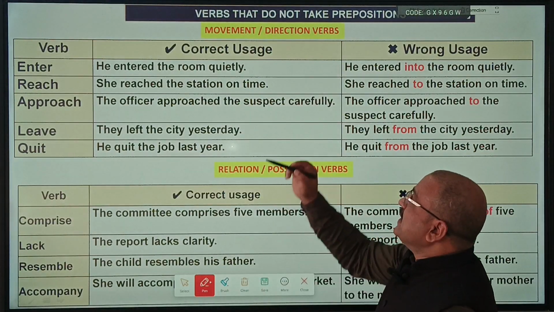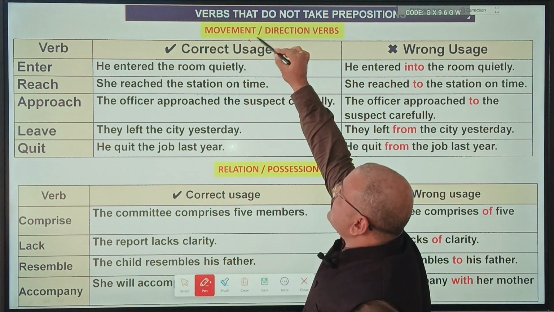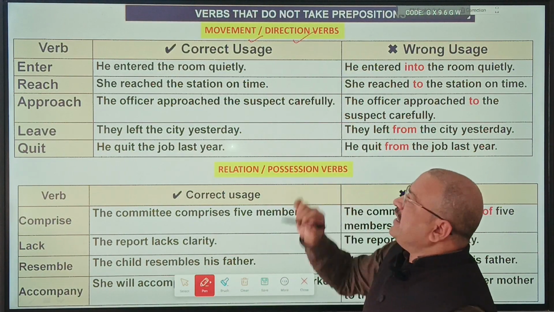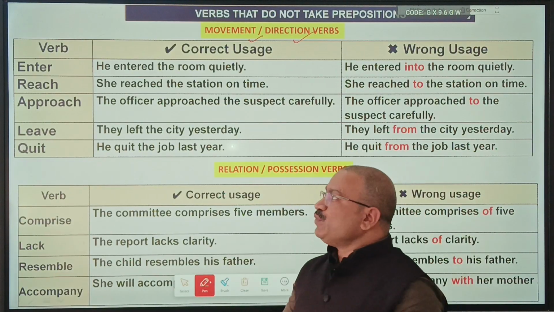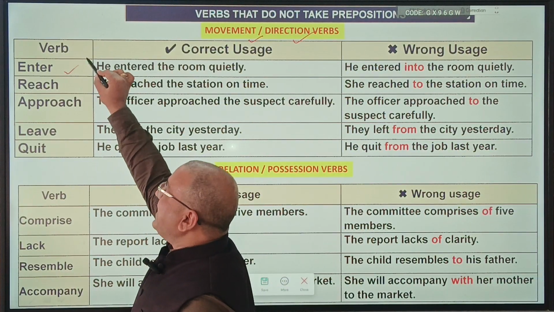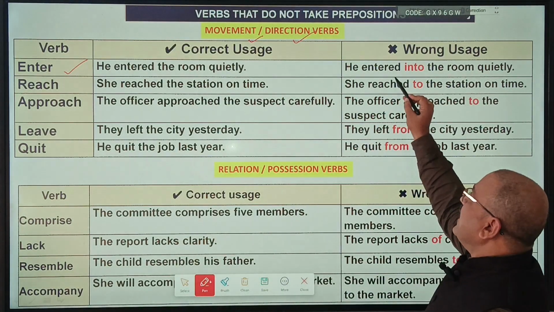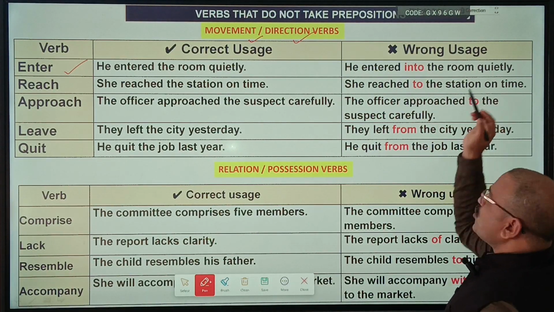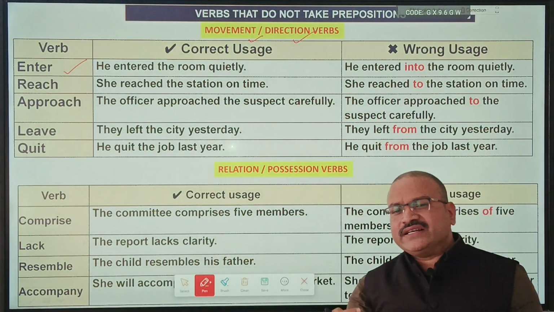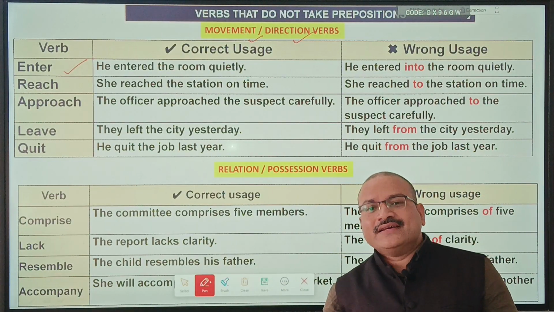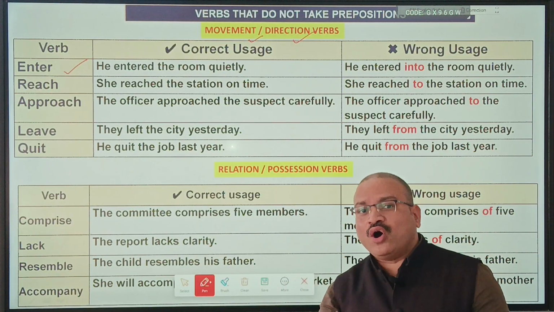Friends, to start with, let us see the verbs showing movement and direction. First, we have the verb enter. In examination, you will get a question like "He entered into the room quietly." It sounds correct, but it is grammatically wrong.